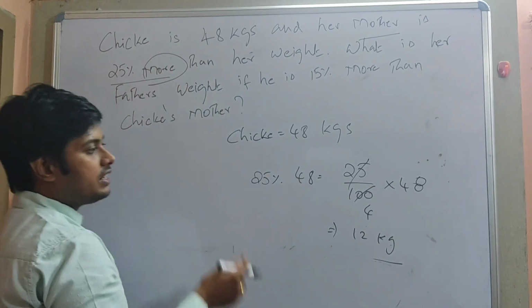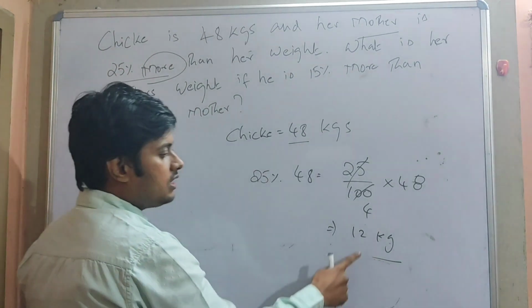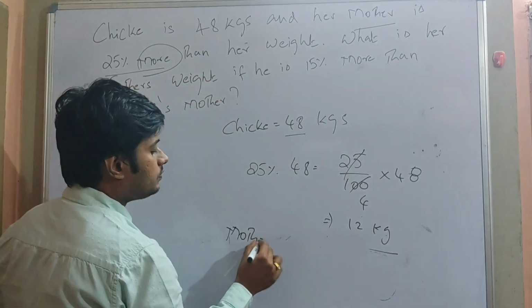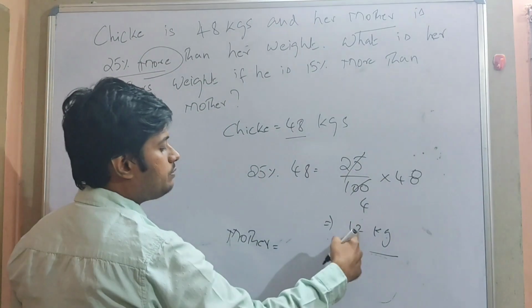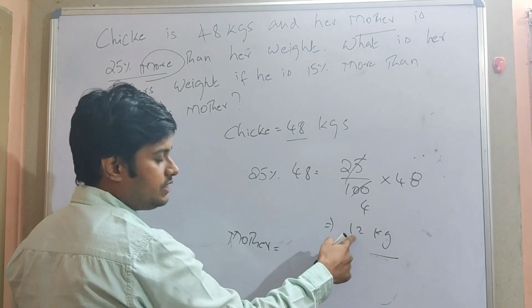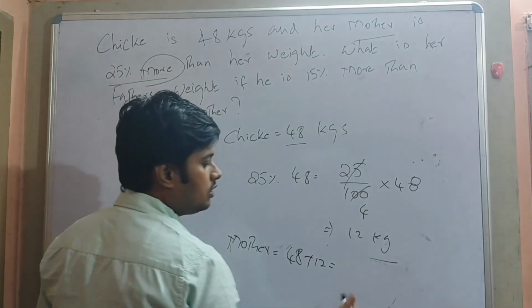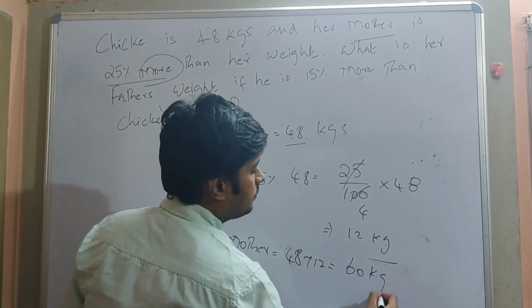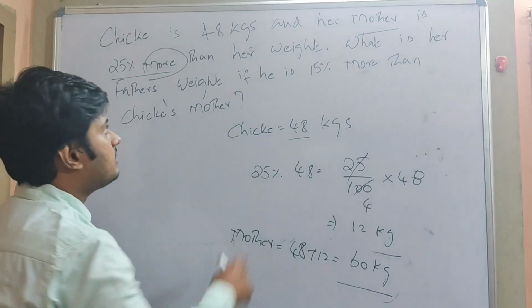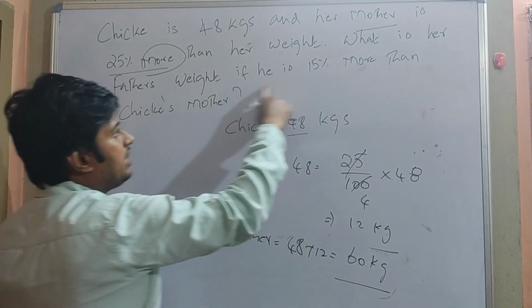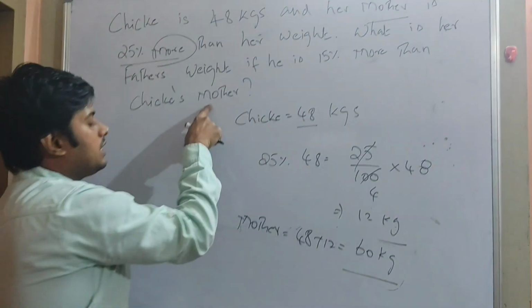12 kg more than her weight, in the sense her weight is 48, her mom is 12 kg more than her weight. So mother's weight would be 48 plus 12, which is nothing but 60 kgs. What is the next sentence? The next sentence is, what is her father's weight if he is 15% more than mother's weight?